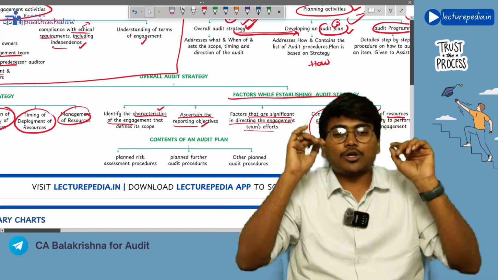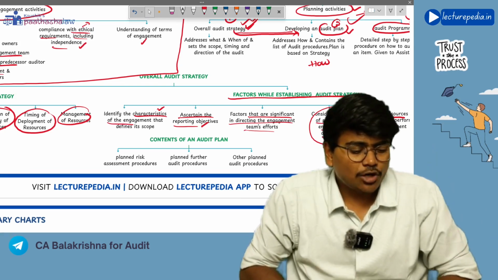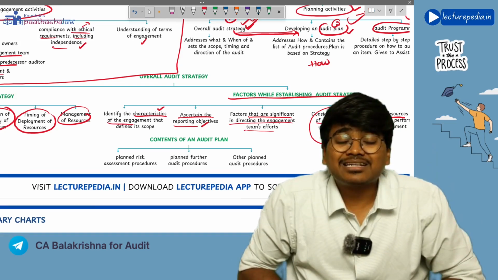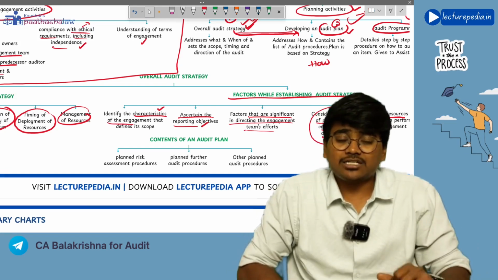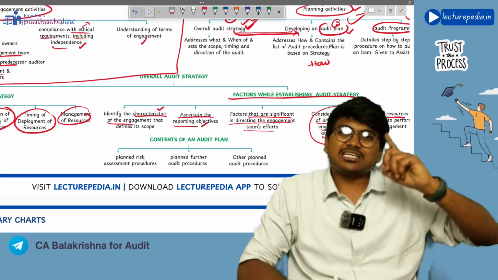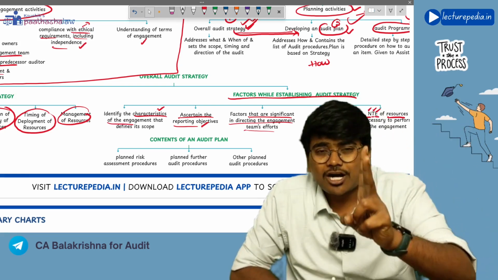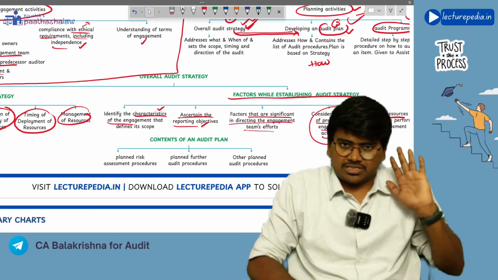So that is about overall audit strategy. Next, coming to the audit plan. Now what will be there in the audit plan? Audit plan contains the audit procedures that have to be performed, right? Now the audit procedures can be risk assessment procedures as per SA-315, further audit procedures as per SA-330, and some other audit procedures, right?